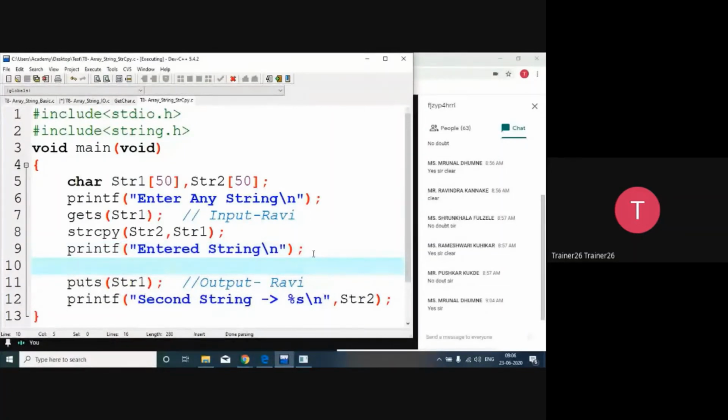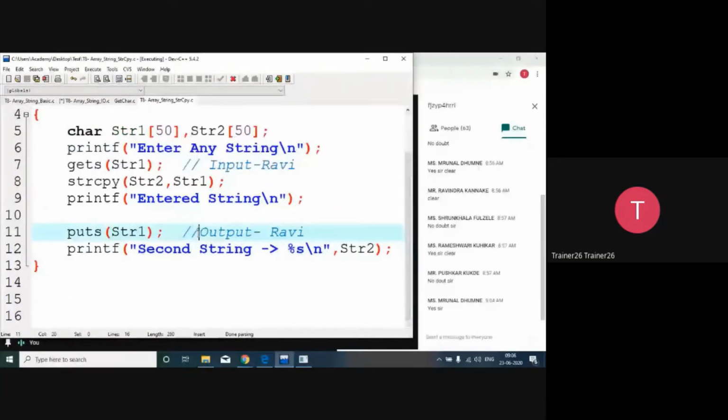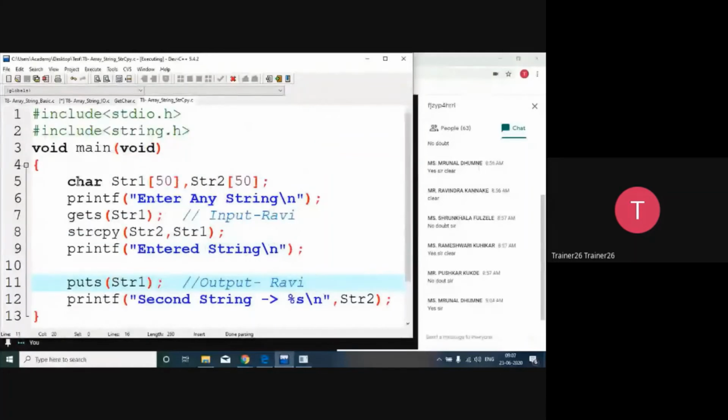So we'll do this. Here in strcpy, we had declared two strings. Then after that we ask the user to enter any string. So the first string they enter, it gets the string and it is stored. And if you want to find out about this function, you can look here. So when I'm talking about it, the first parameter is the destination and the second parameter is the source.